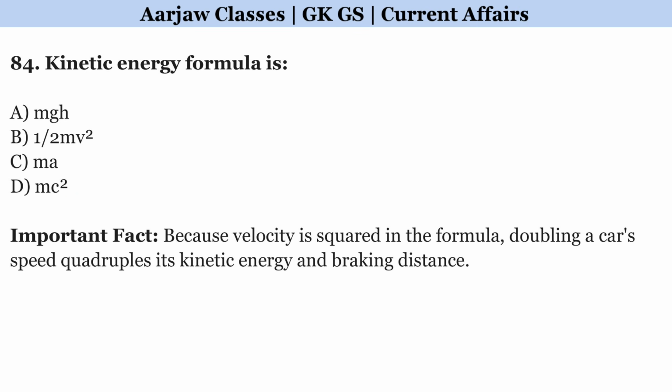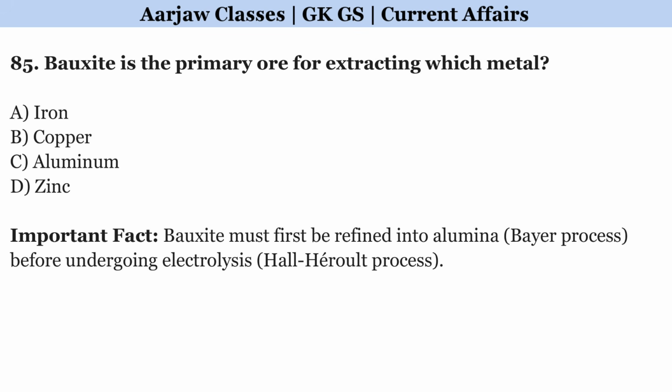Kinetic energy formula is? Correct option is B, half mv square. Bauxite is the primary ore for extracting which metal? Correct option is C, aluminum.